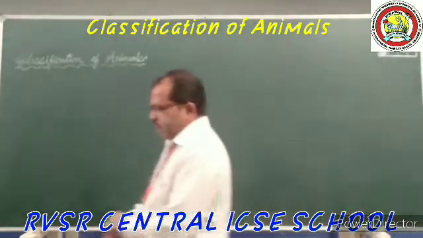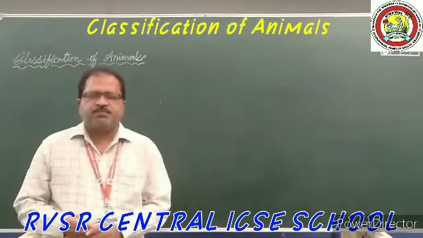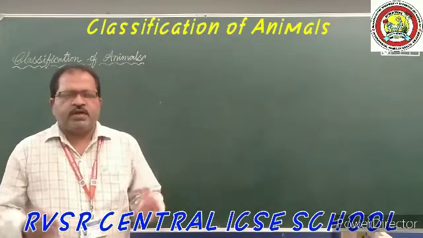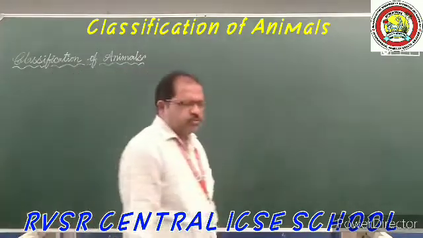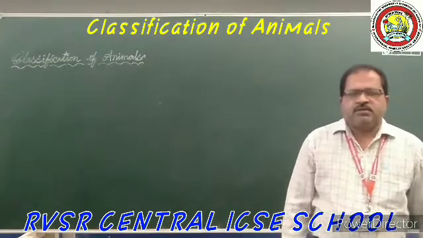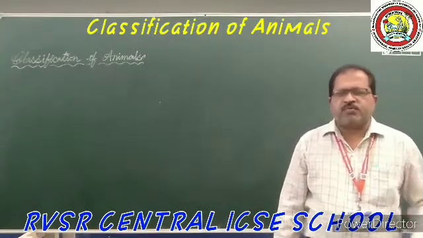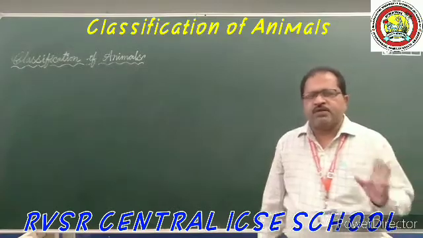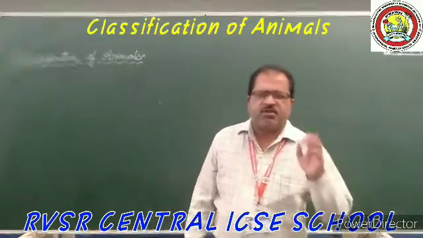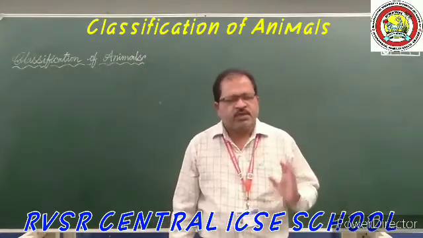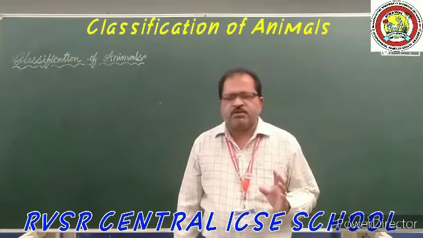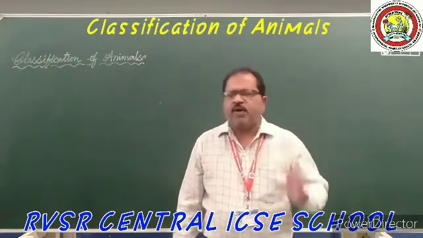We are discussing the diversity of living organisms. With regard to this topic, we have already discussed the other four kingdoms, and yesterday I gave the definitions and some explanation of the important terms we come across in this topic, that is, classification of animals. Today we are going to discuss how these animals have been classified.